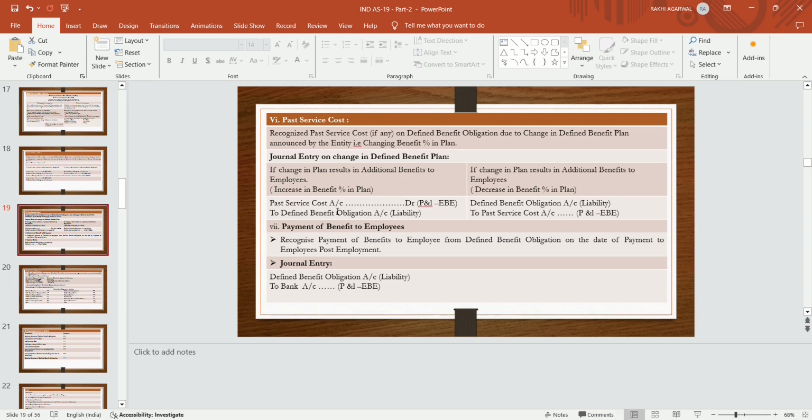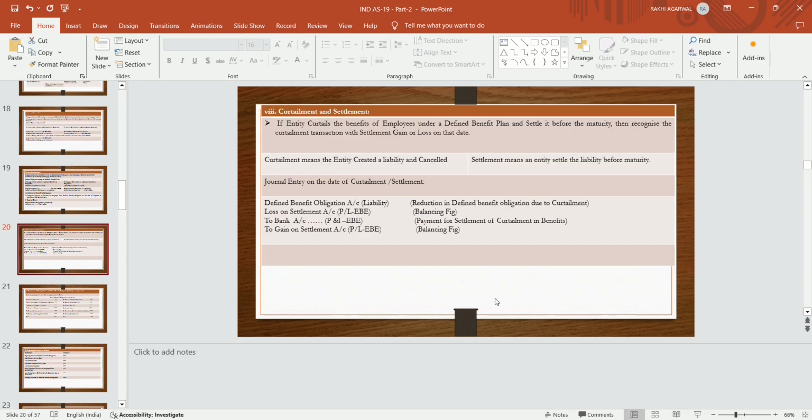Payment of benefits to the employee: recognize payment of benefits to the employee from the defined benefit obligation on the date of payment to the employee, post expense. What entry is to be passed at the time of payment? Defined benefit obligation account debit to bank, if payment is made. At the time of accrual, it is recognized as liability, but at the time of payment, that recognized liability is reversed and bank account is credited.